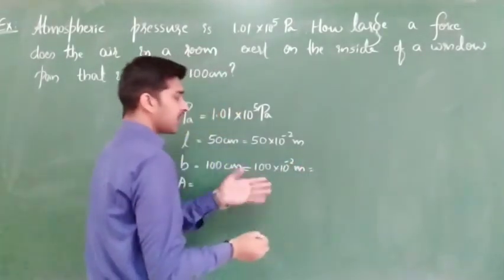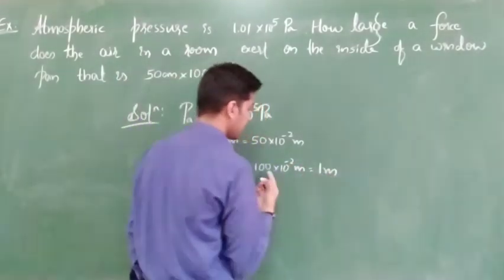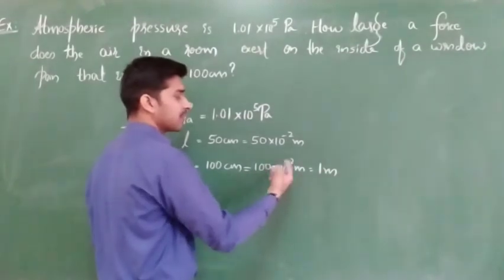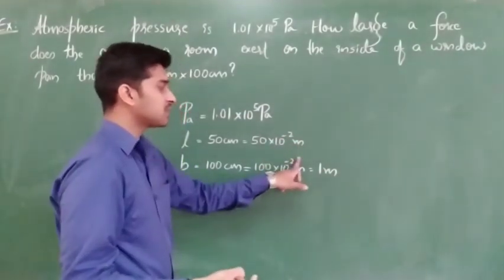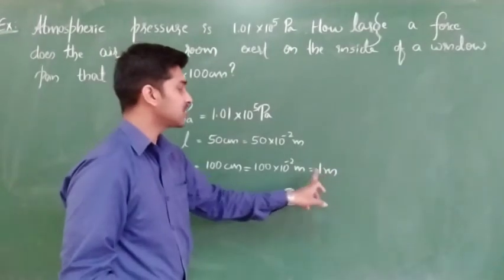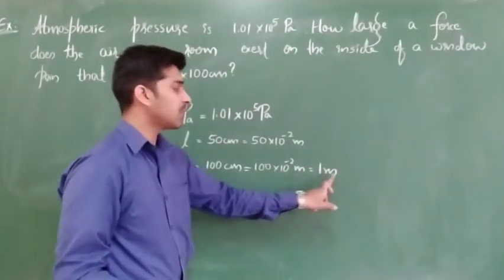Okay, just shift the decimal, again we are going to get 1 meter. Two decimals here means this minus 2 will become minus 1, 0. 10 to the power of 0 is nothing but 1. So that's why 1 into 1 will give us 1 meter.